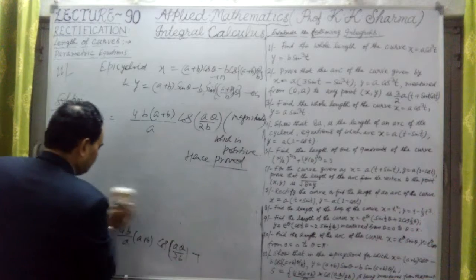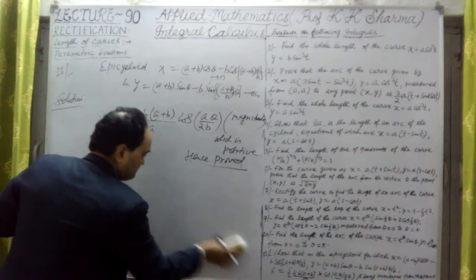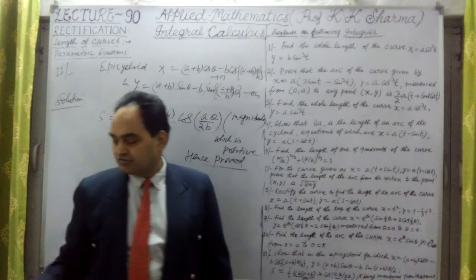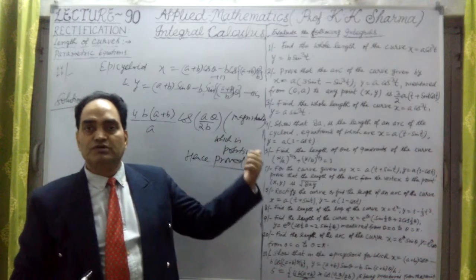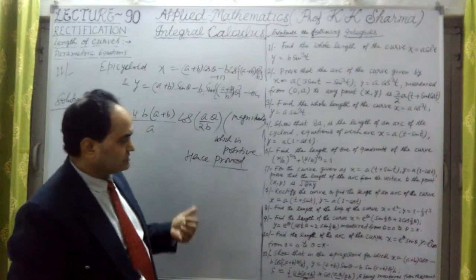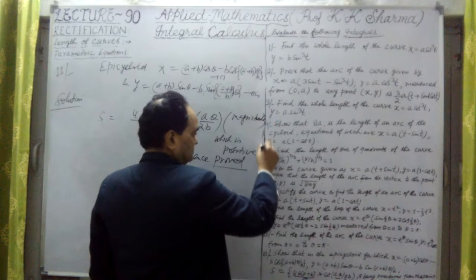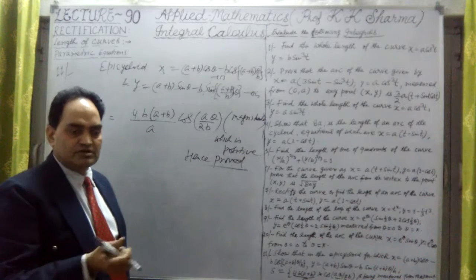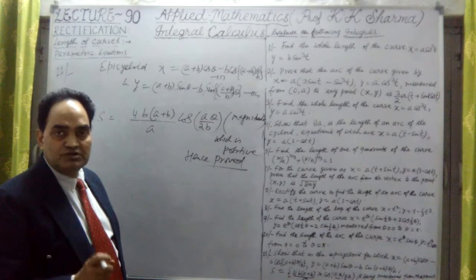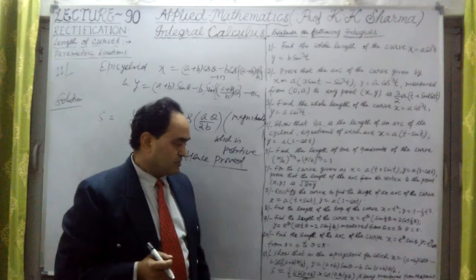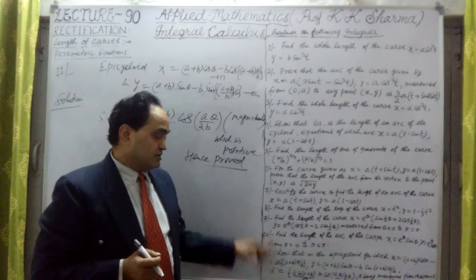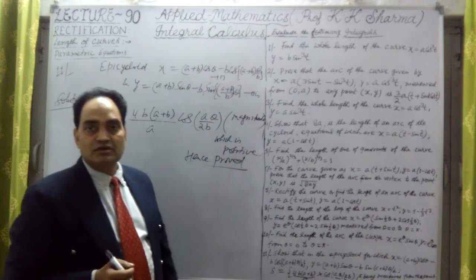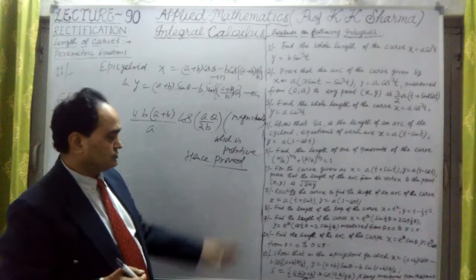This is done. So now this lecture is over. Now in the next lecture series I'll talk about polar equations. Okay, rectification of polar equations, that will be discussed in the next lecture series. But in this lecture series, mostly one formula is there. But in case of polar equations, we use two formulae that we will discuss. And in case of Cartesian equations, also we discuss two formulae, in case of x and y. So this is today's discussion.